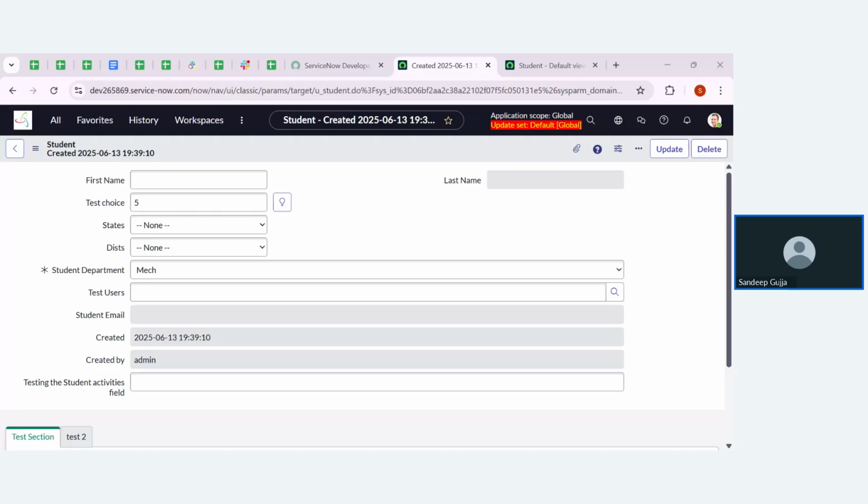So any more doubts, guys? Yeah, Chandana, that is the thing that I'm telling, right? In the previous task, you are going to create one list. Okay. So what you are going to do is go to the incidents that are under service desk application.